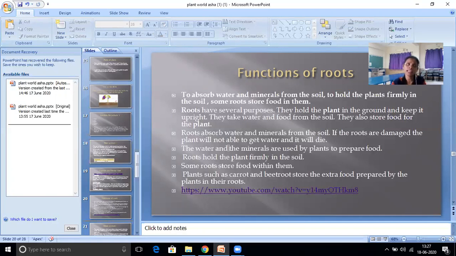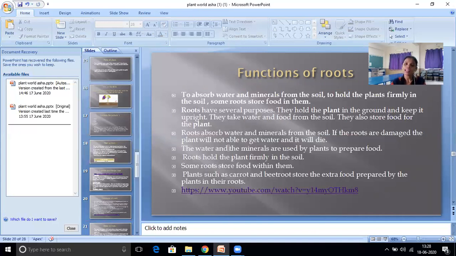See, sometimes rain will come continuously, and sometimes there is no rain. So at that time they will store a little water. Then the plant will use as much as it requires to survive. Roots absorb water and minerals from the soil. If the roots are damaged, the plant will not be able to get water and it will die.